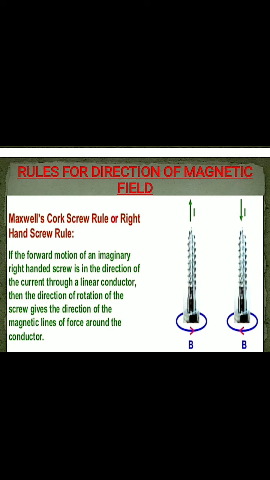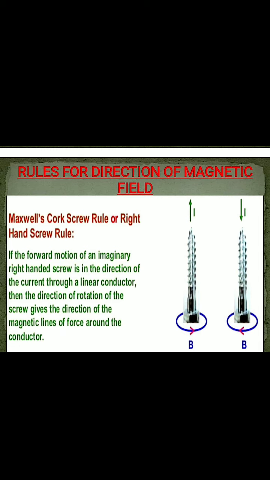So what is Ampere's swimming rule? Imagine a man swimming along the wire in the direction of the flow of electric current, with his face always turned towards the magnetic needle. Then the north pole of the needle will get deflected towards his left hand. Actually, the Ampere swimming rule is used to detect in which direction the north pole of the magnetic needle will deflect.